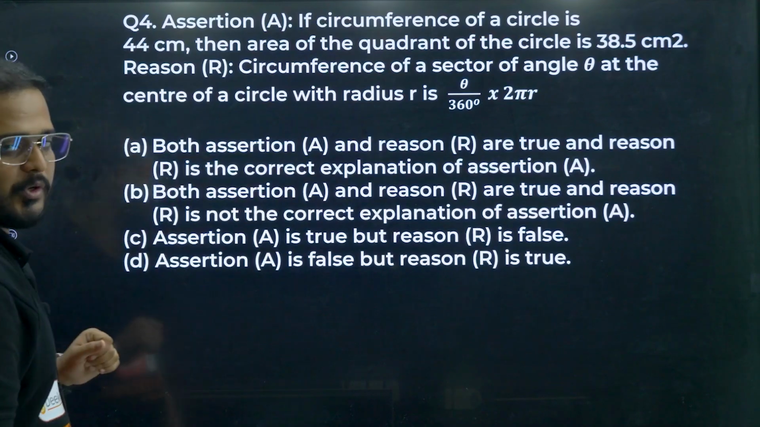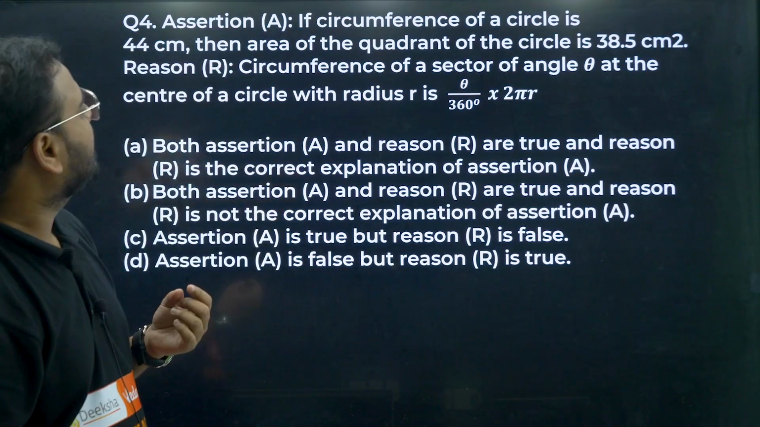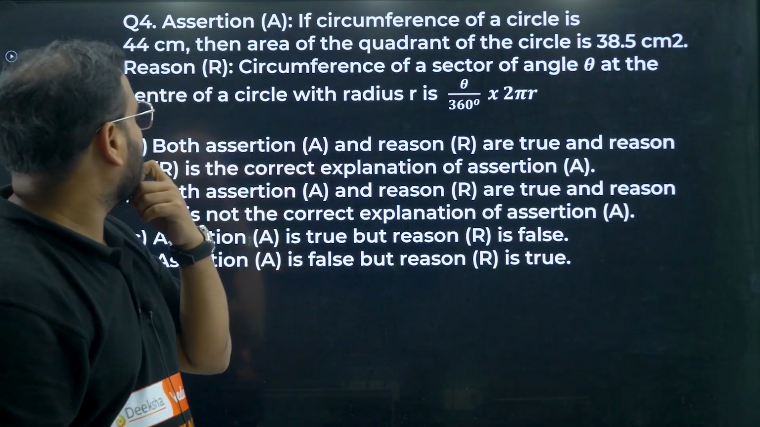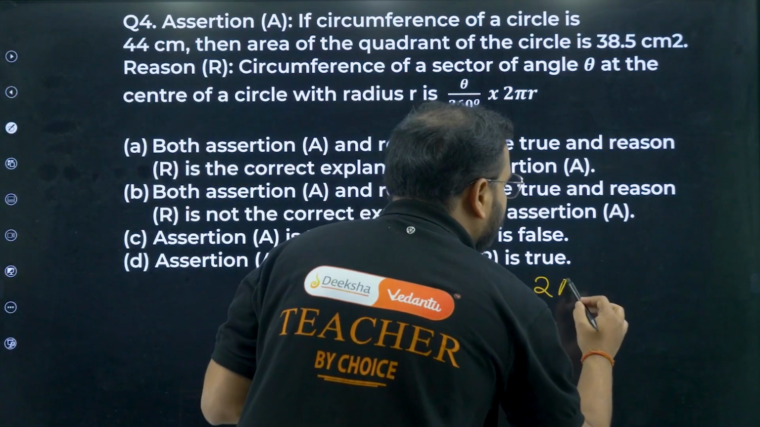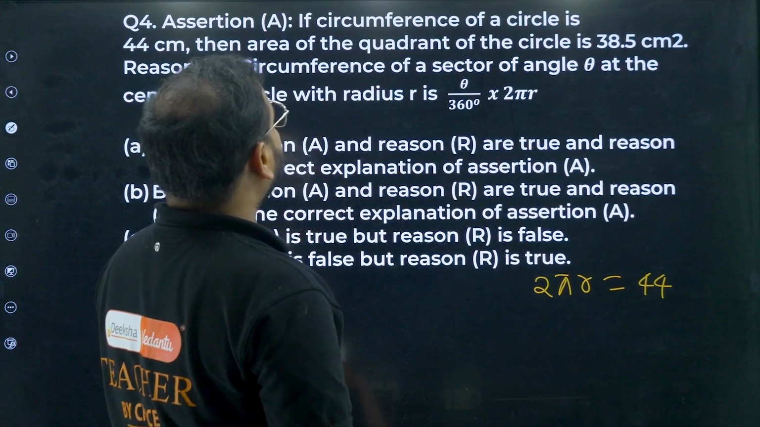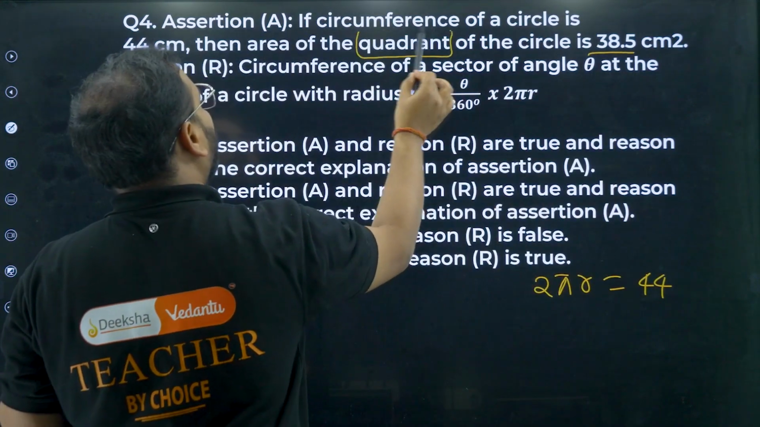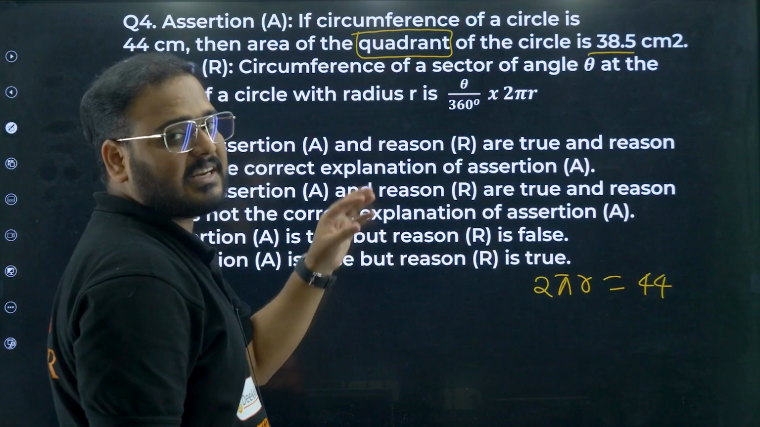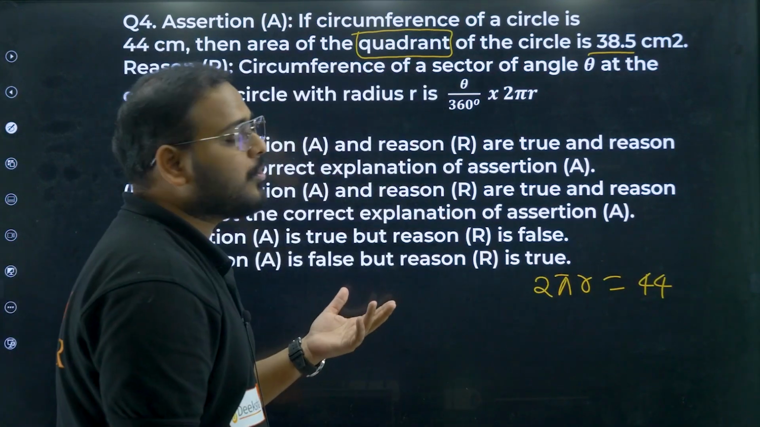Question number 4. Assertion is again coming for you. If the circumference of a circle is 44 centimeters, it means they have given 2 pi r as 44 centimeters. Then the area of the quadrant of a circle is 38.5. Quadrant means what? Quadrant is 1/4 of the circle, right? The sector which is having 1/4 of the circle. Okay, area equals 1/4 of the circle.